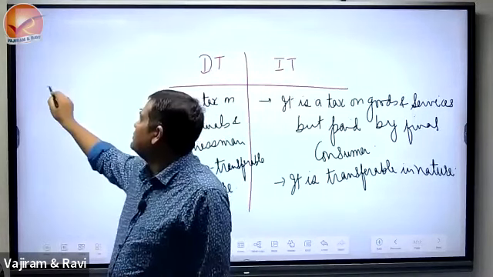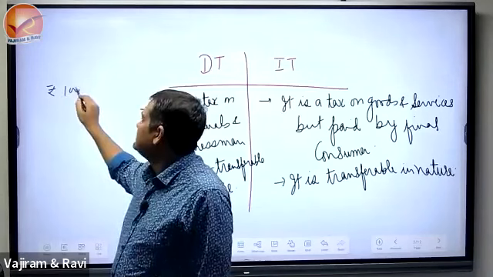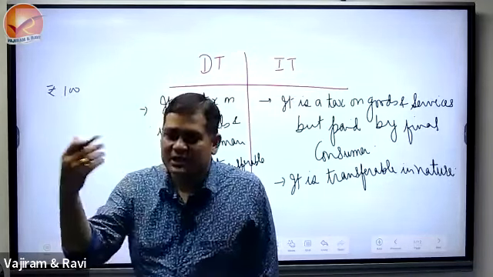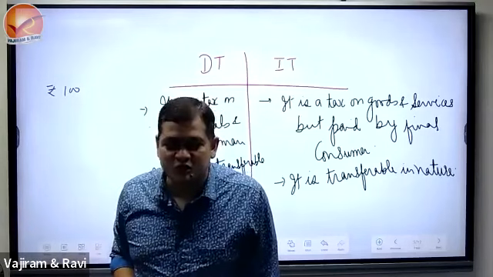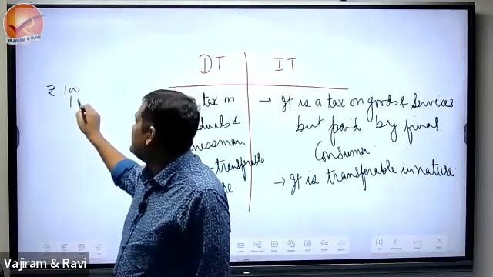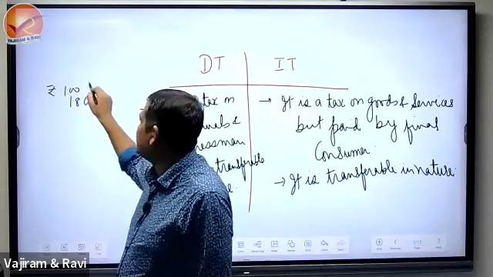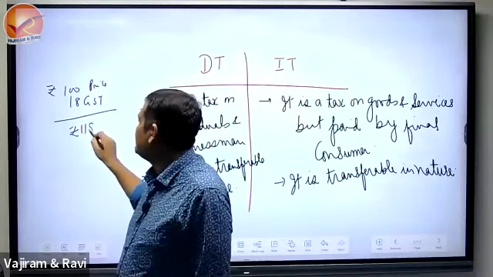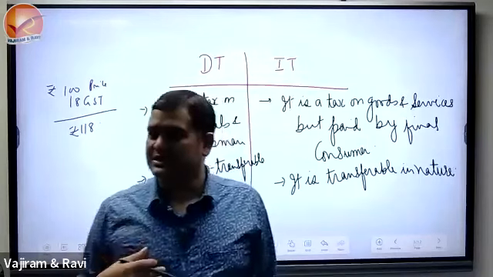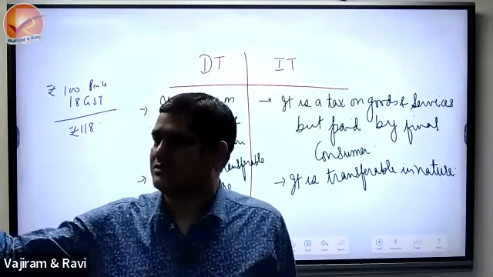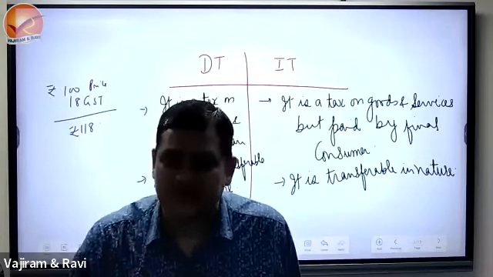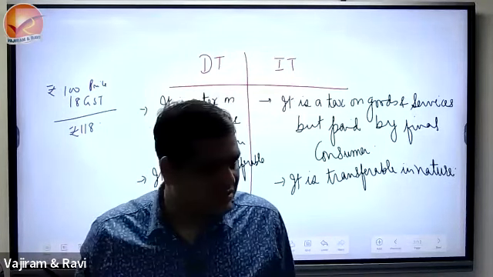He is not only transferring the price, he has transferred the entire tax amount on you, isn't it? 18 rupees GST on the price, you will have to pay 118. So he has transferred that on the final consumer. You are the final consumer, isn't it?